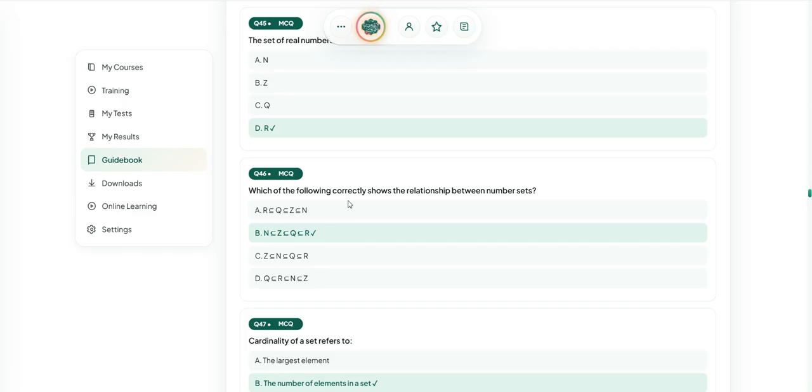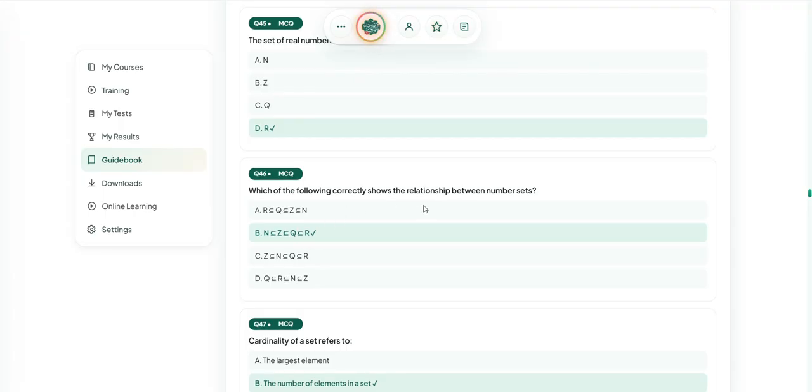Which of the following correctly shows the relationship between number sets? N is a subset of Z, Z is a subset of Q, and Q is a subset of R. N subset Z subset Q subset R.